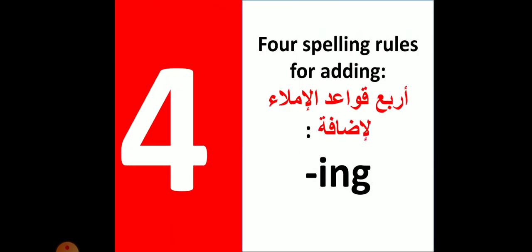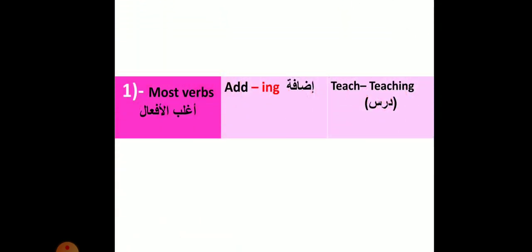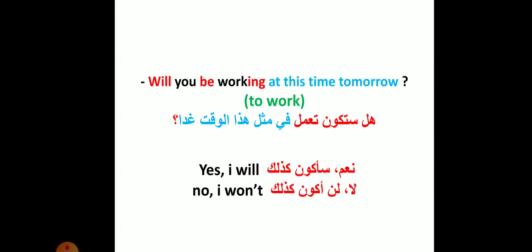Okay, so there are 4 spelling rules for adding ing. The first one, most verbs we just add ing. For example, teach, teaching. For example, will you be working at this time tomorrow? Here we have verb to work.